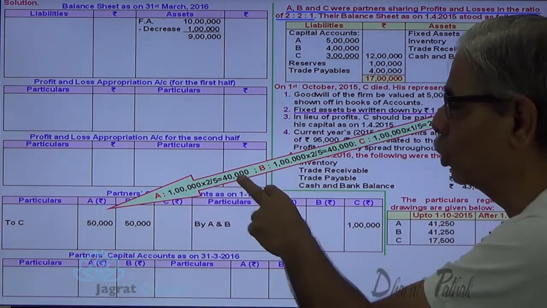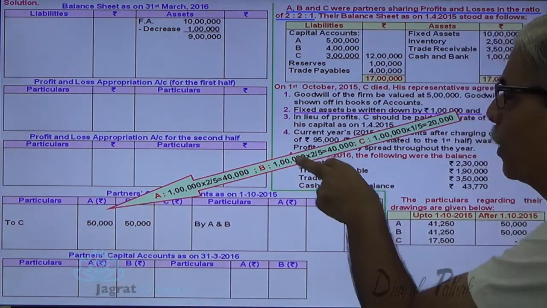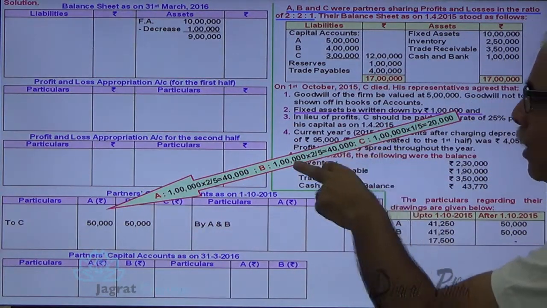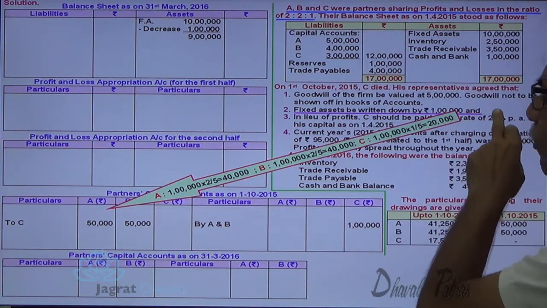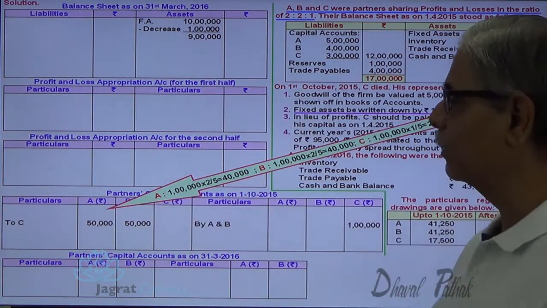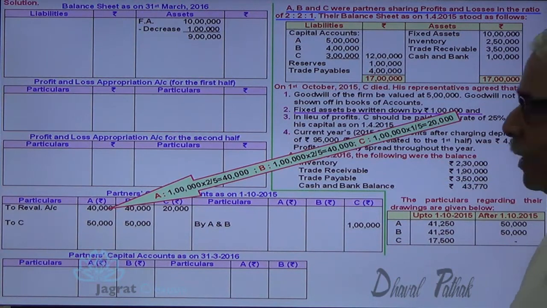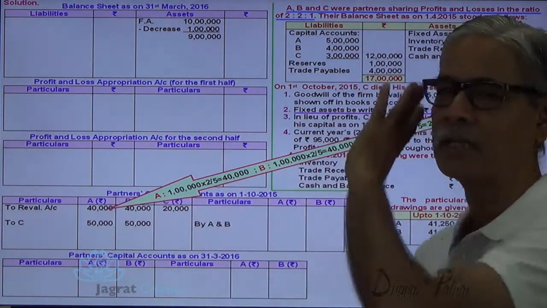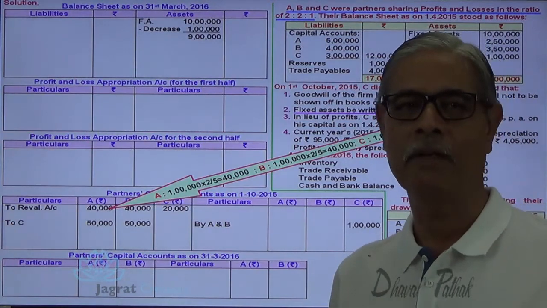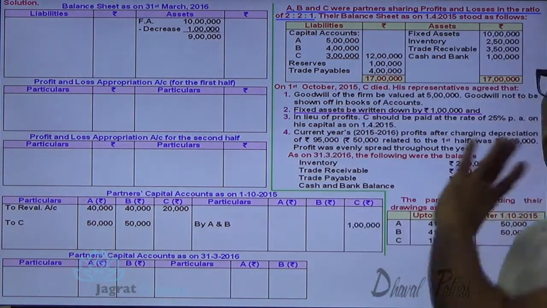So 1 lakh into 2/5, 40,000 share of A, 1 lakh into 2/5, share of B 40,000, and 1 lakh into 1/5, 20,000 is the share of C. So here I debit revaluation loss to A, B and C, 40,000, 40,000 and 20,000. This is how the second point is considered.